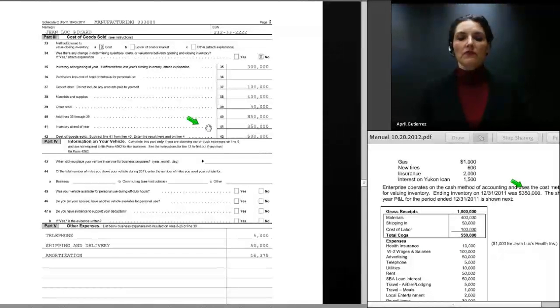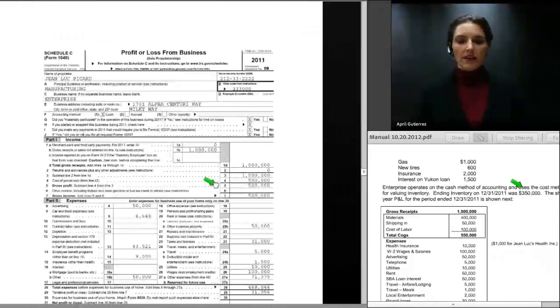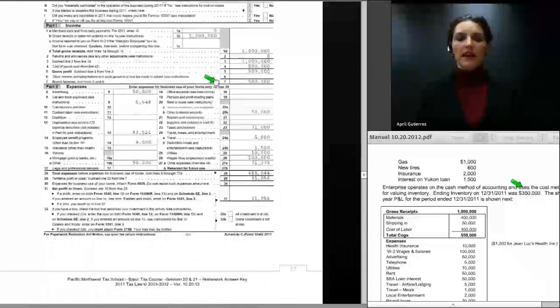Line 41 subtracted from line 40 is $500,000. $500,000 carries to page 1 of the form and is entered on line 5. Line 5 subtracts from line 1D, and that leaves line 7 at $500,000.